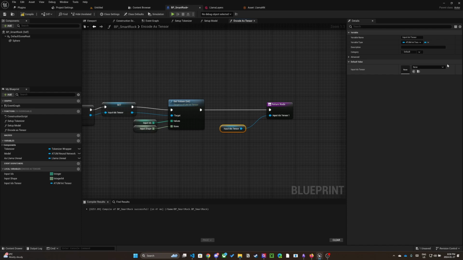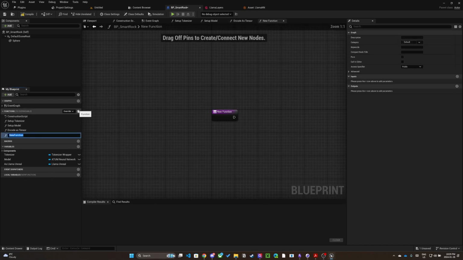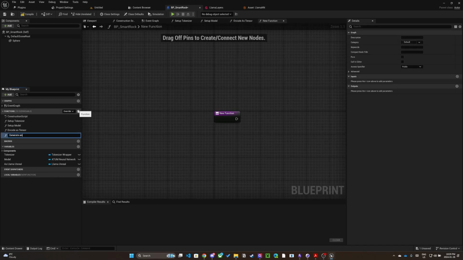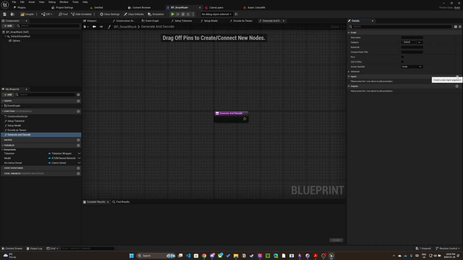Currently, I'm streamlining and simplifying the multi-step procedures involved in using these libraries. My goal is to make it easier for you all to use them in the future. With that in mind, let's create a new function named generate and decode. This function will take two parameters. The first will be an integer named numNewTokens. The second will be a tensor named inputIDsTensor.